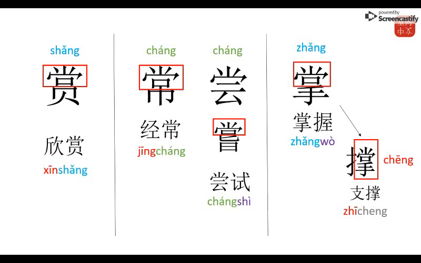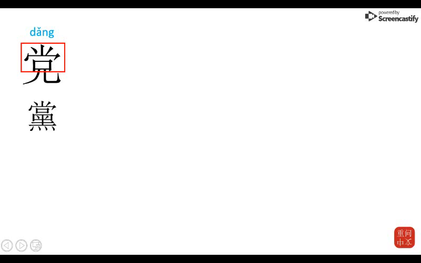So these were the characters that sound most similar to the original character shang, which gives them their pronunciation. Let's move on to some more characters that also receive part of their sound from shang. For example, this character, dang. Here you can see the character element, and this word is also written differently in the traditional script, but you can see both the traditional and simplified scripts have this character element.